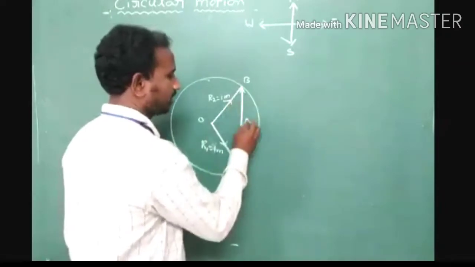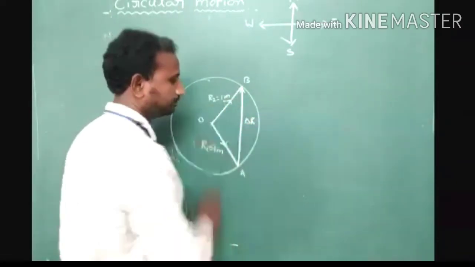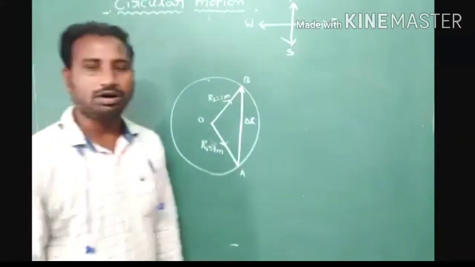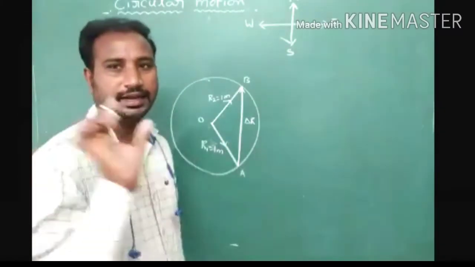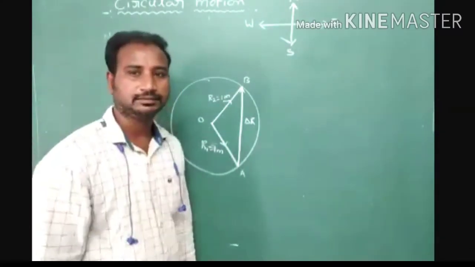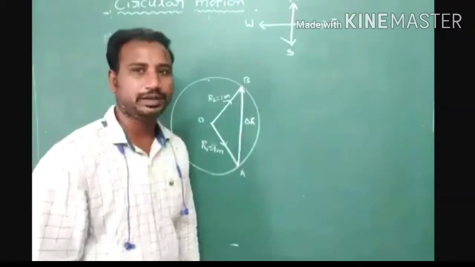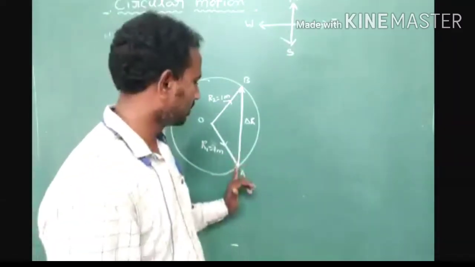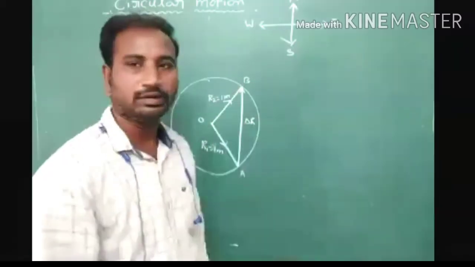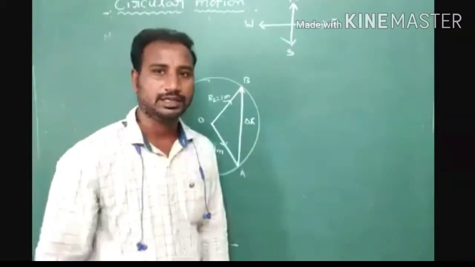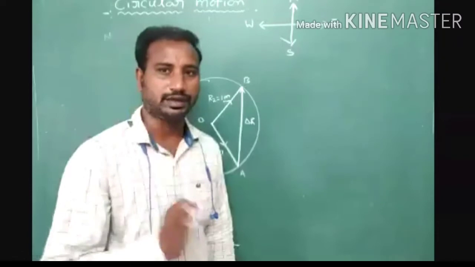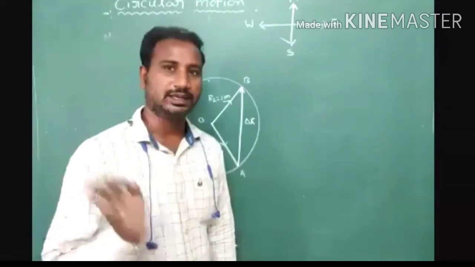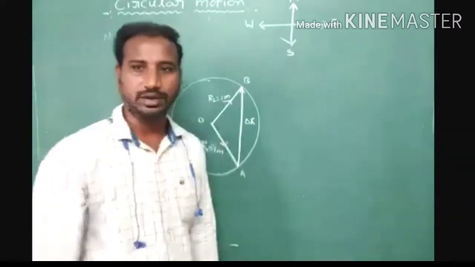It is a resultant, delta R. Delta R represents change in radius. Understood this point? Don't forget this point. Here, direction of radius we have to consider from initial point to final point. It is a vector. Change in radius is also a vector. Radius is a vector. Change in radius is also a vector quantity.